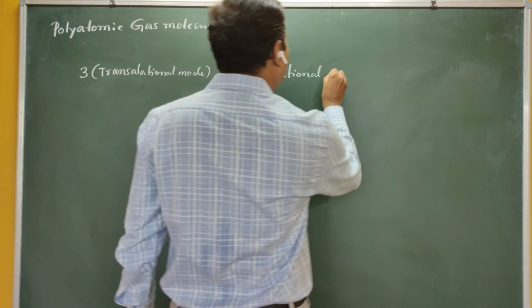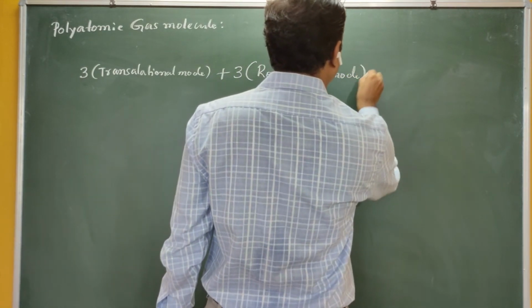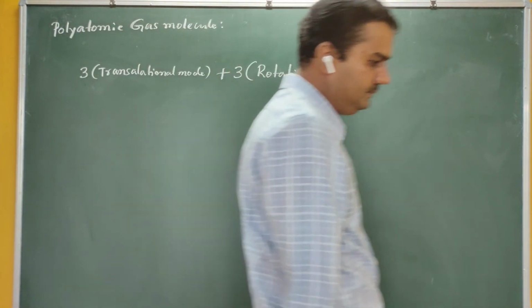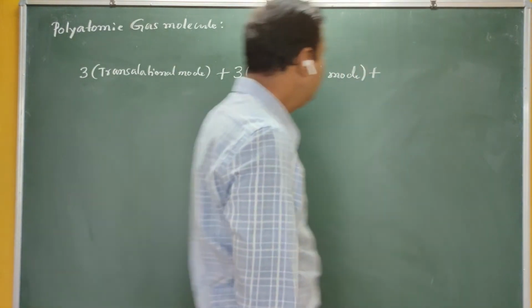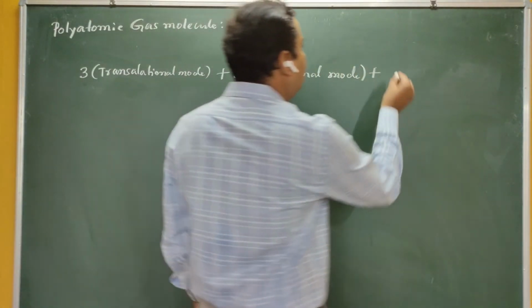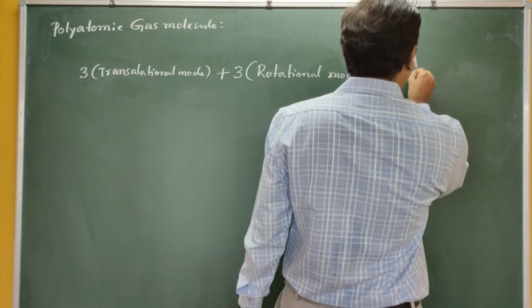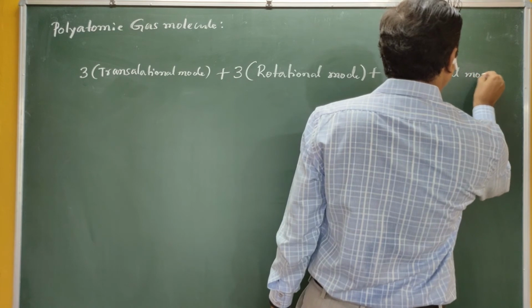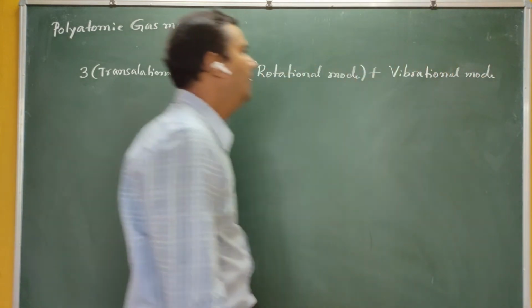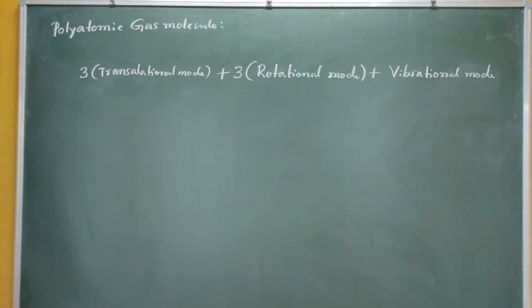And what about the vibrational mode here? It depends on in which particular axis the molecules are arranged.